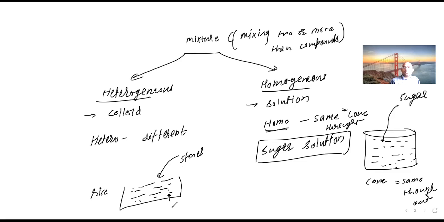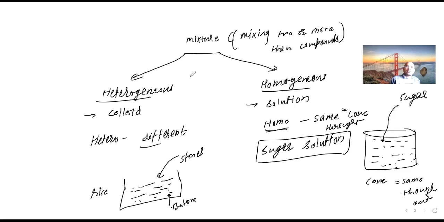When you are cooking rice, people generally eat from the top and leave the bottom because there may be stones. So that is what is known as heterogeneous. Heterogeneous means the concentration distribution will not be the same throughout. Getting my point?